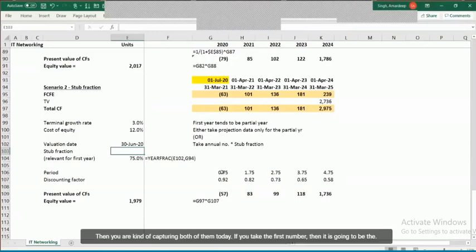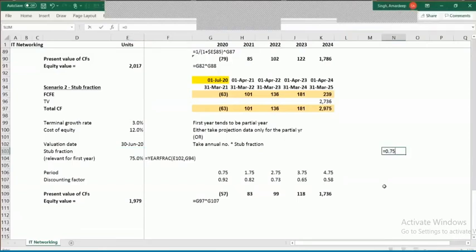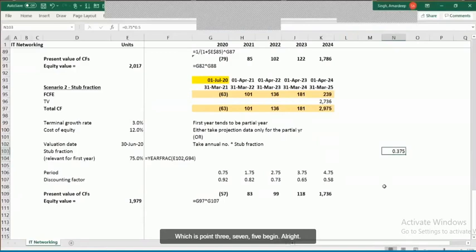Then you are capturing both of them together. If you take the first year number, then it is going to be 0.75 into 0.5, which is 0.375 to begin with.